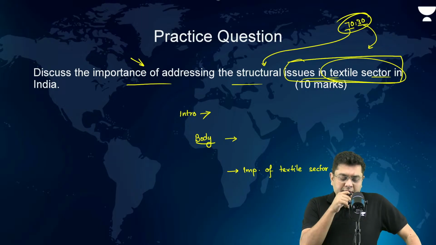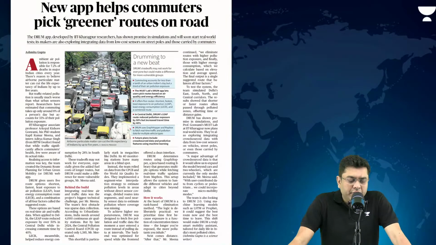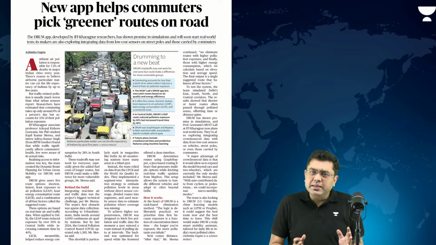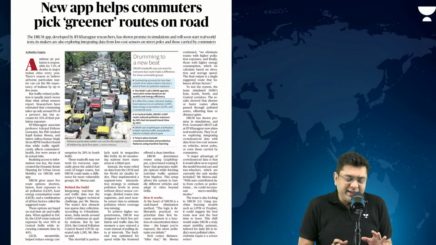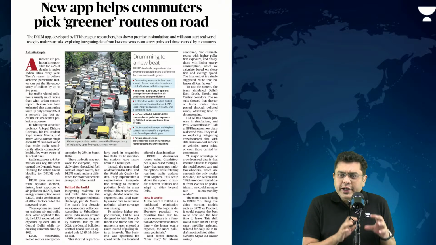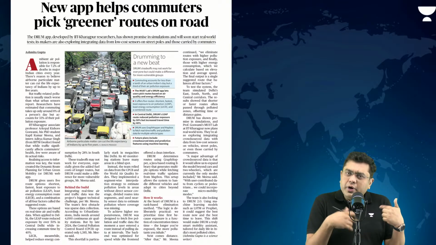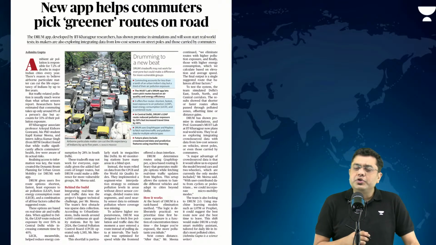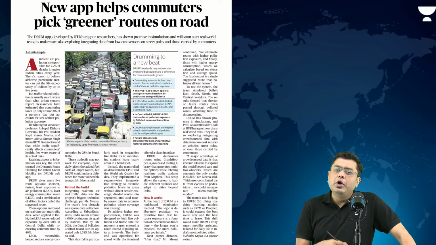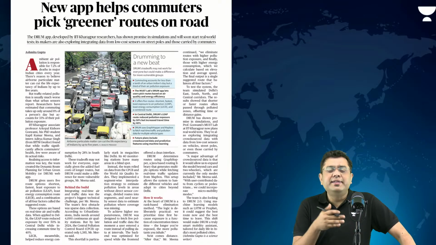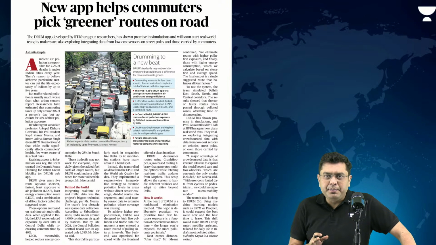Okay, now after this, we come to certain topics relevant for your prelims. Now, this is a very large article which has appeared in the science and tech section. But again, you don't need to be concerned about the length of the article. It is about a new app which has been developed by researchers at IIT Kharagpur, whereby they have come up with a drum app. Now, this app is basically in order to address the kind of vehicular pollution that people face.